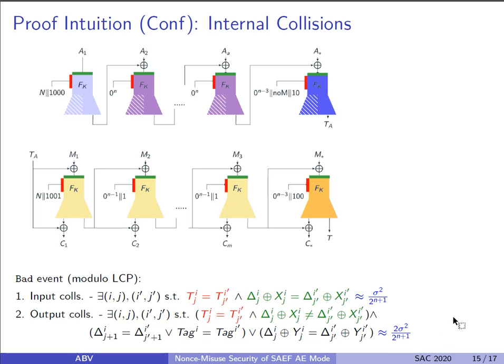If none of these bad events occur, we get fresh and distinct outputs, and with total probability, we get the probability of ideal transcripts being bad upper bounded by 3 sigma squared upon 2^(n+1). Further, with epsilon equal to 0, we get the proposed bound for the confidentiality of SAEF.